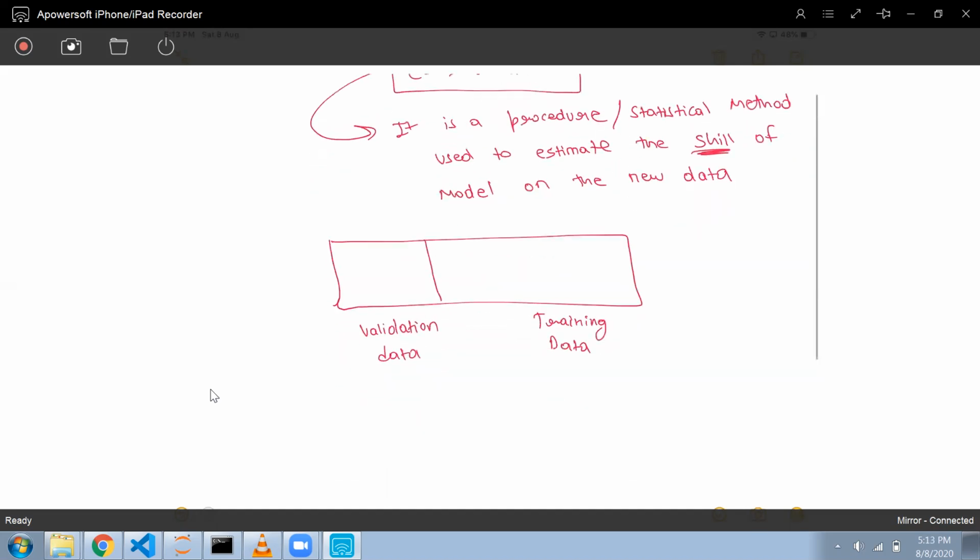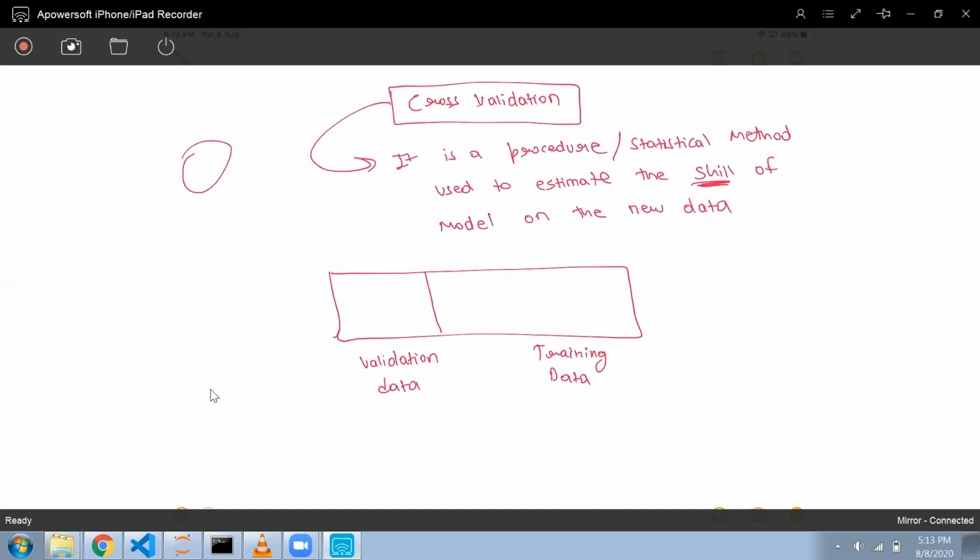Earlier I was dividing my data into training and testing, and now I'm dividing my data into training data and validation data. So for testing data, I'm using the term validation data. No need to be confused over here.